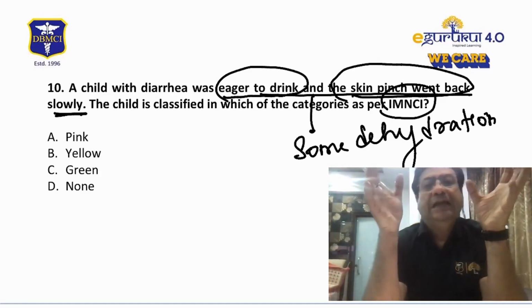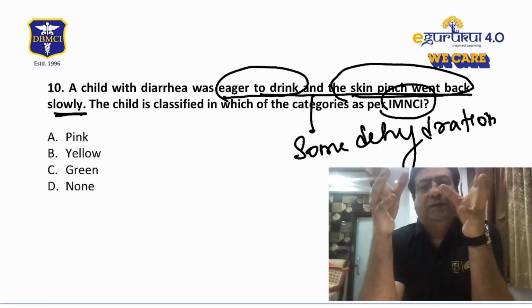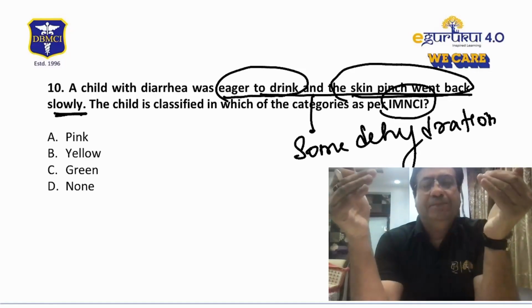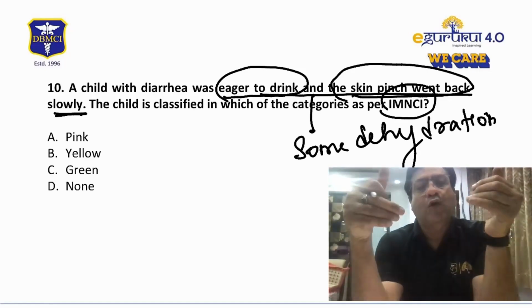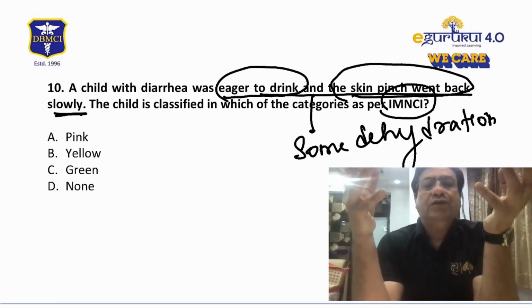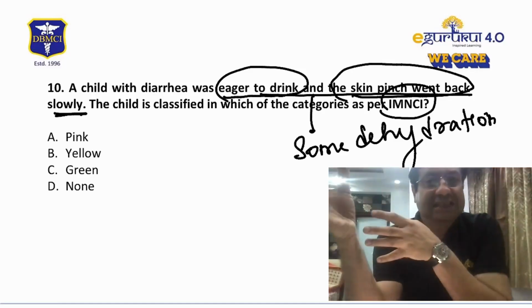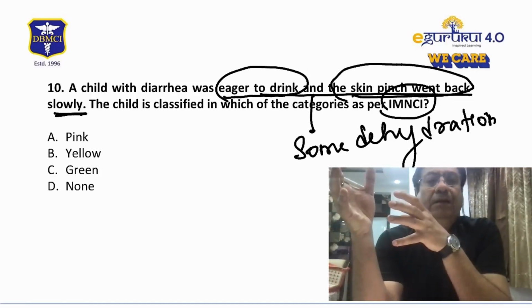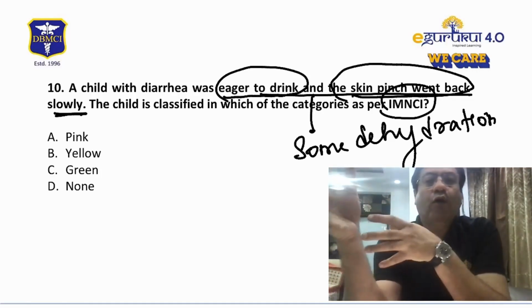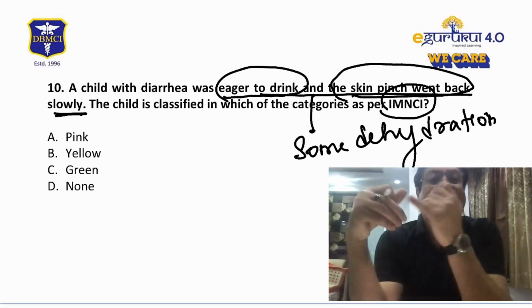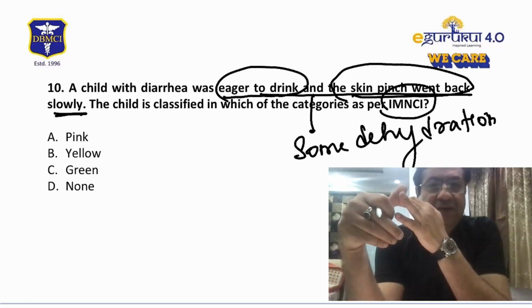Now basically the program works like this. The initial part of the program is assessment of the child. Whenever a child is brought to you in the health center, you have to assess the child for any danger signs or any major symptoms of diseases likely to cause death below 5 years of age, like pneumonia, diarrhea and dehydration.